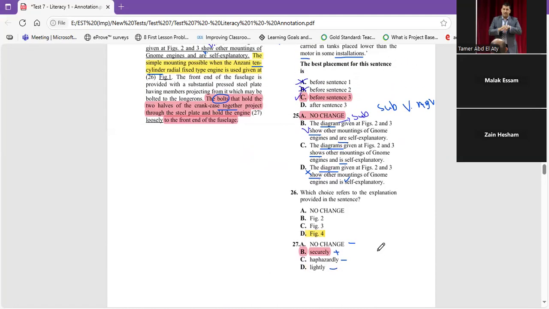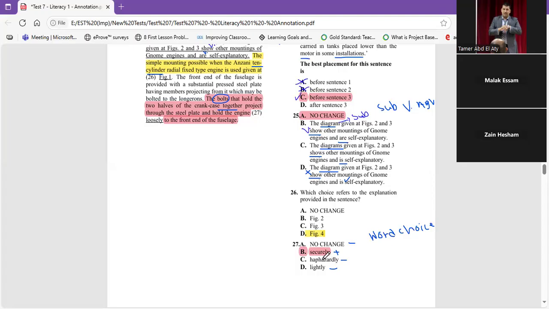Okay. 27. Word choice. Malak. So let's find the meaning of the words. Here I work with connotation. Like loosely, it's a negative word. Securely, positive word. Haphazardly, negative word. Lightly, also negative word. So I'm going for the odd one out, and I take securely, although this will not succeed in EST.